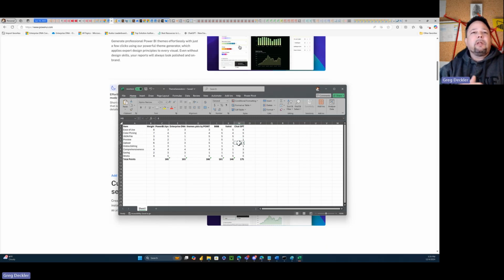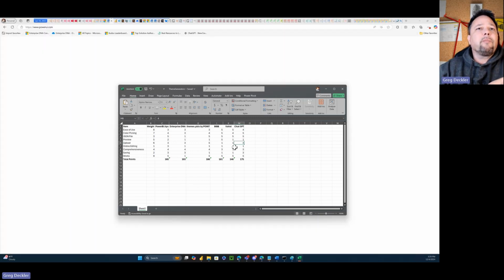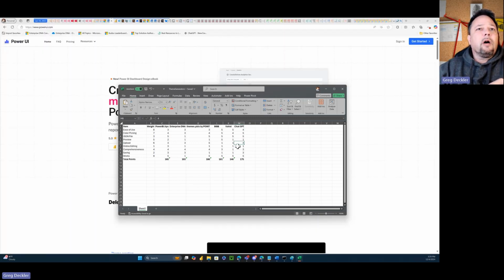Upload, this may seem strange, but you can paste in an existing theme file. Not as easy as some of the other ones where you just upload it, but you could open up a theme file in Notepad, copy and paste it, or with the multimodal ChatGPT 4, you could just upload the theme file and tell it to modify it. So I gave it a 4 for upload. I could have given it a 5 maybe. Online editing, it doesn't really do online editing, so it's a 1.